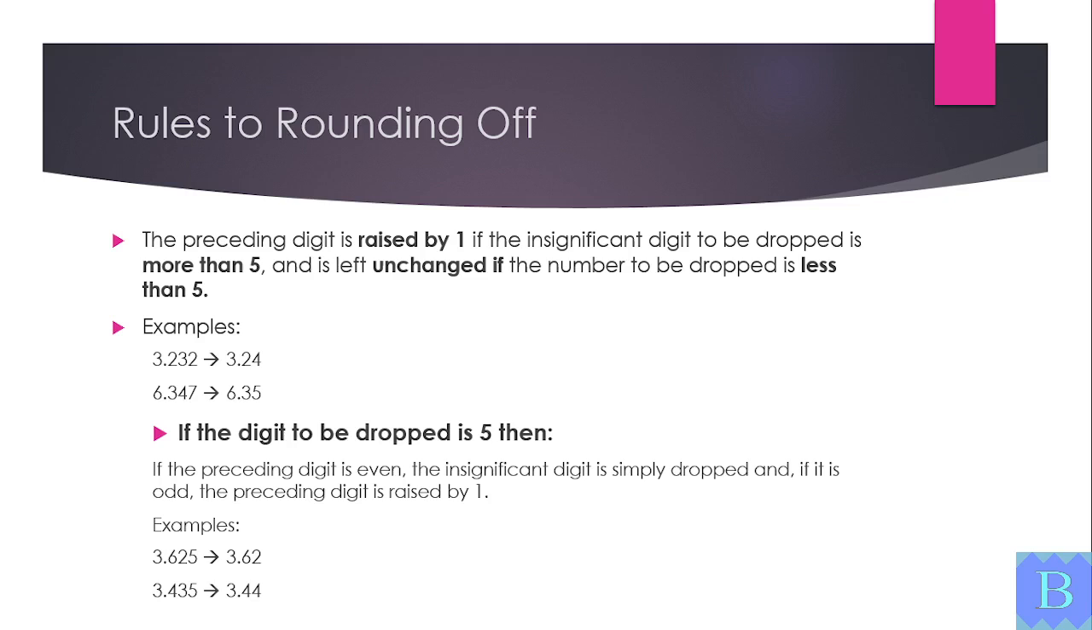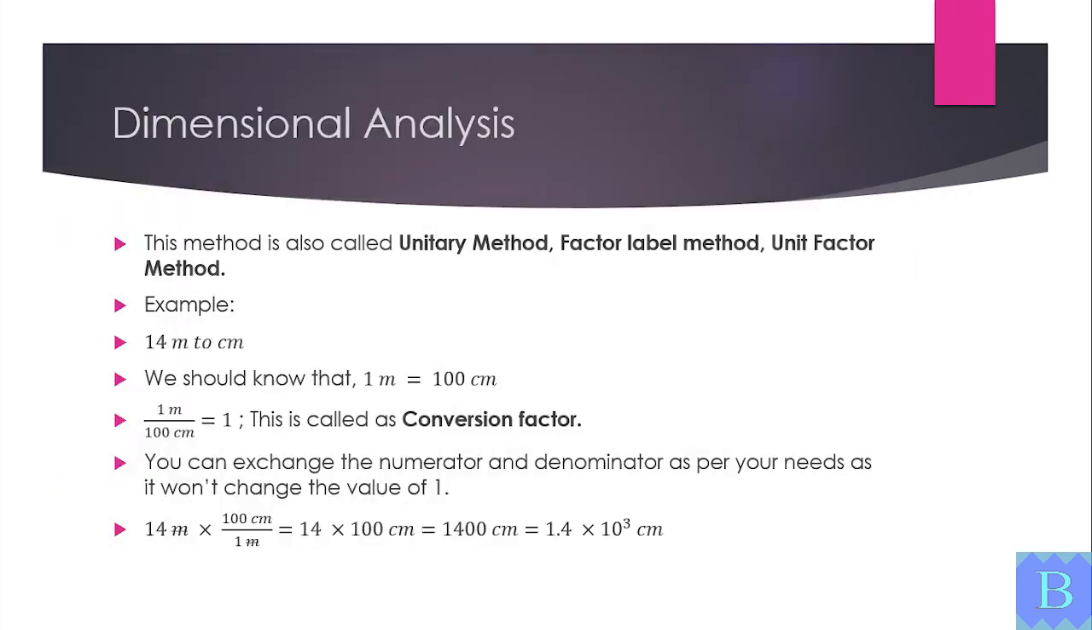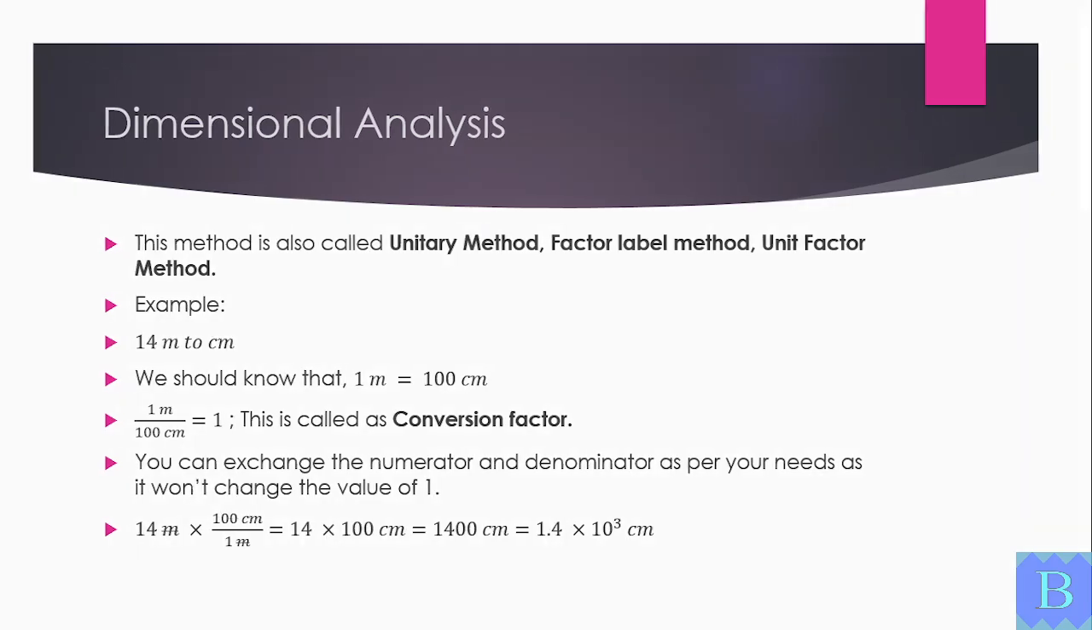Dimensional analysis helps convert units and check equations. For example, to convert 14 meters to centimeters, multiply by 100. You get 1400 centimeters. Now let's learn the laws of chemical combinations.